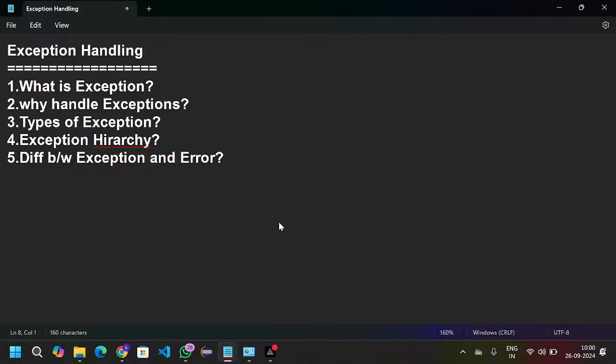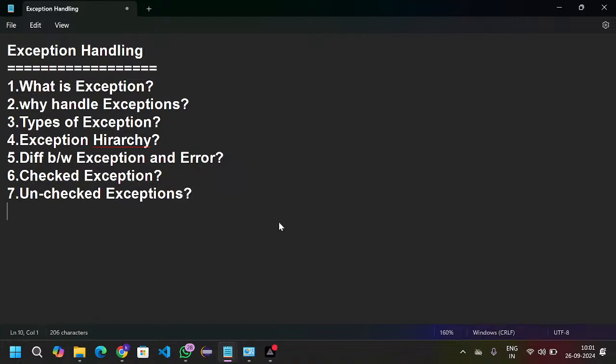Next, what is checked exceptions and unchecked exceptions. Next, exception handling keywords.